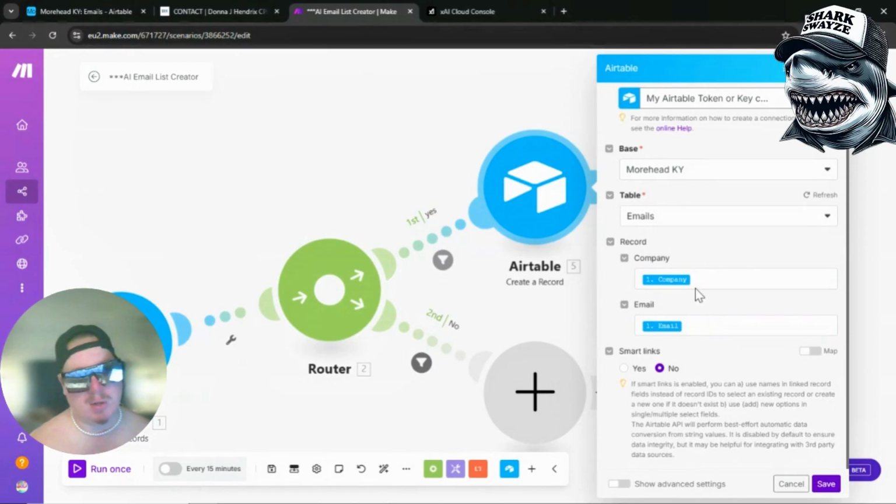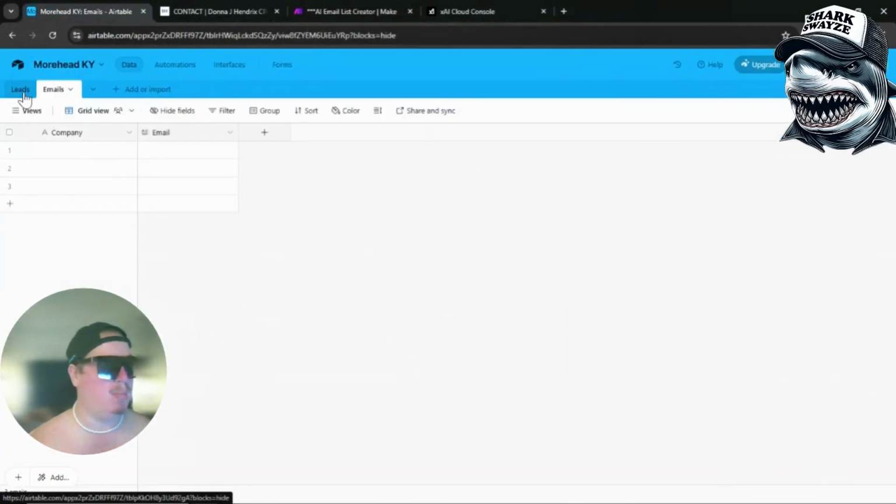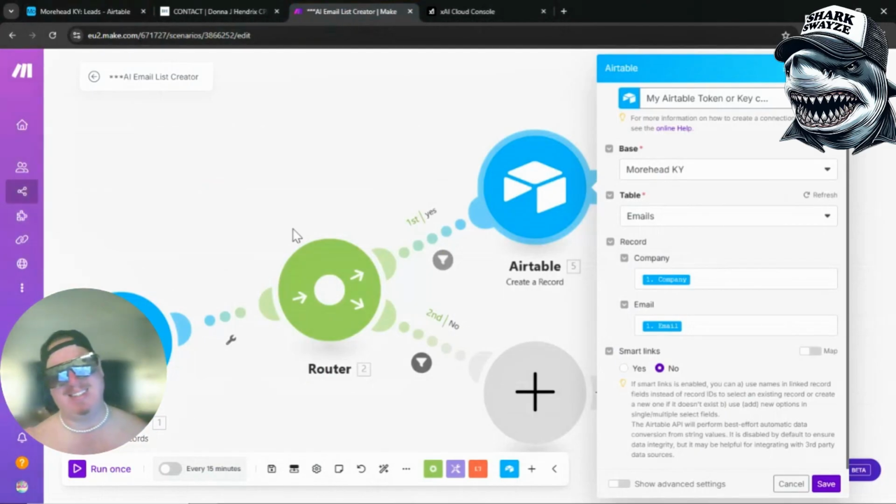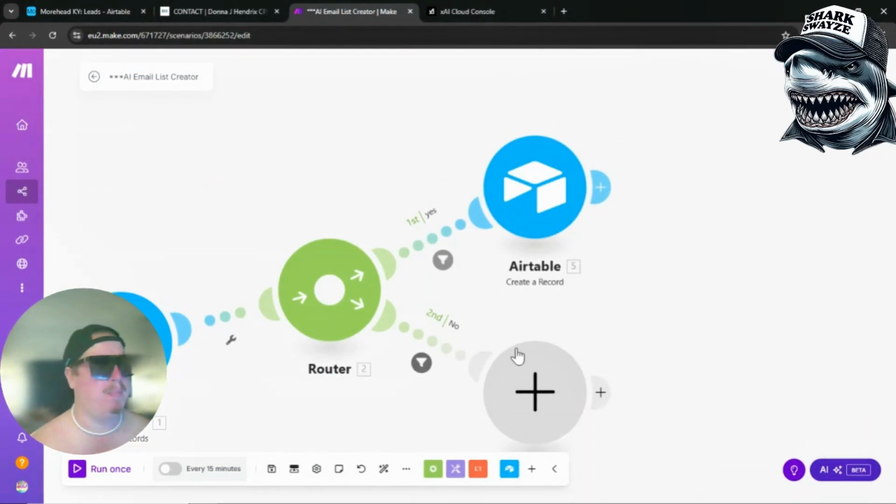And guys, this is why it's so important to name your rows, because if you didn't name your rows right now, it would just say XYZ, WFG, BBB. You wouldn't even know what it was. That's why it's important in your first Airtable to actually clean up the data and name all the tables. So that's why it makes it so much easier down the line. Update just the company and the email.